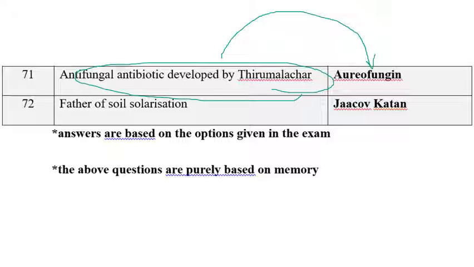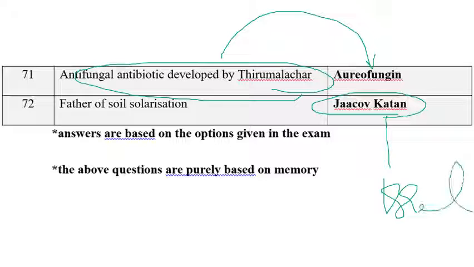And the last one is father of soil solarization. Jacob Katan is considered the father of soil solarization. He is an Israeli scientist. He's the only father who is still alive; in other fields, all the fathers have died so far. So the only father still alive is Jacob Katan. He is considered the father of soil solarization.